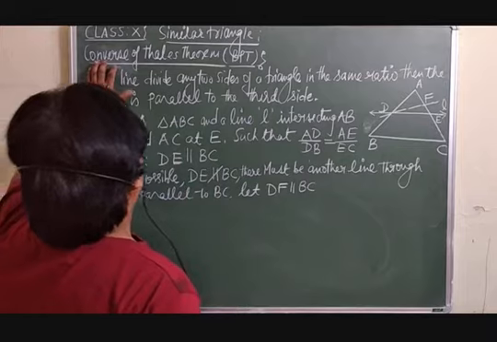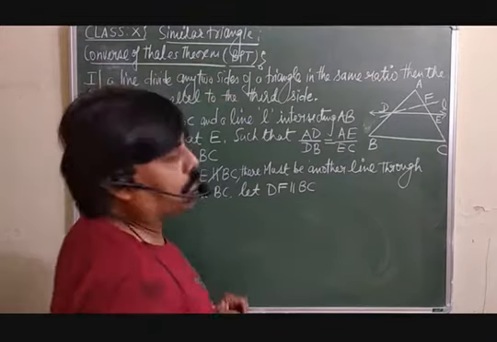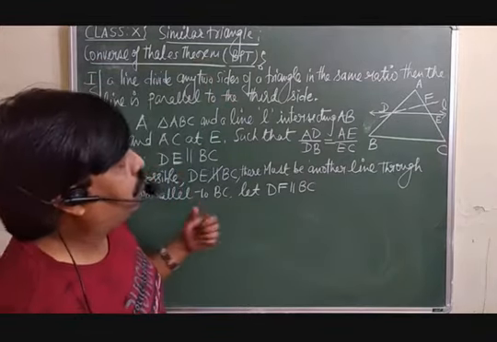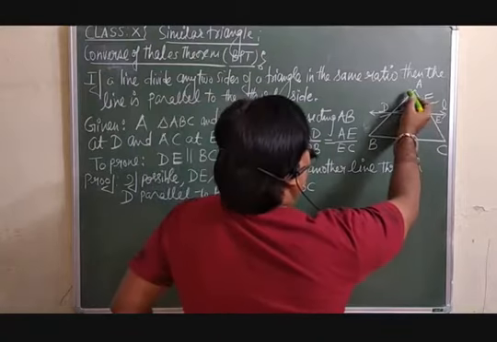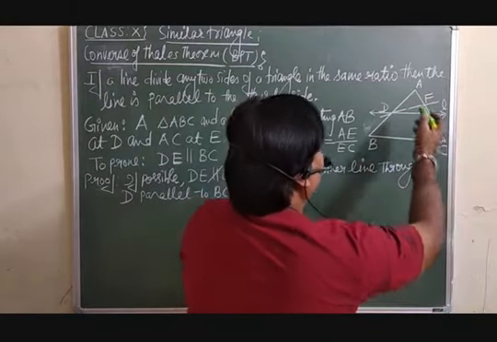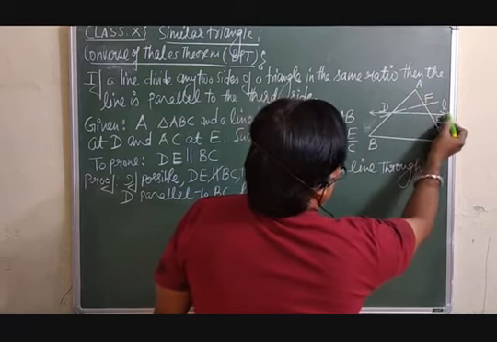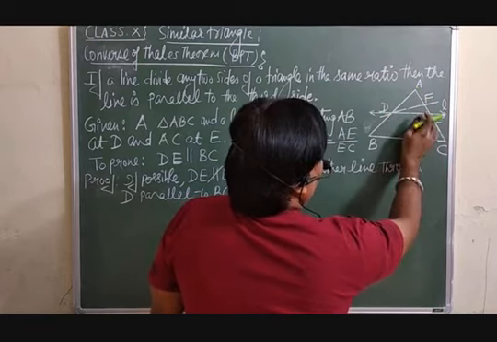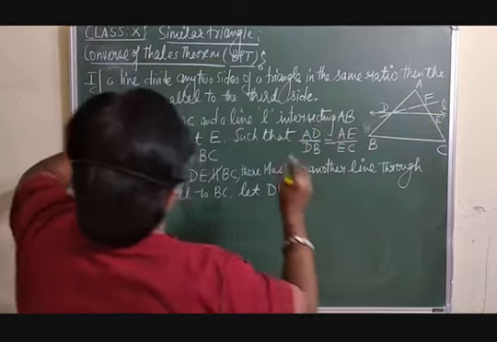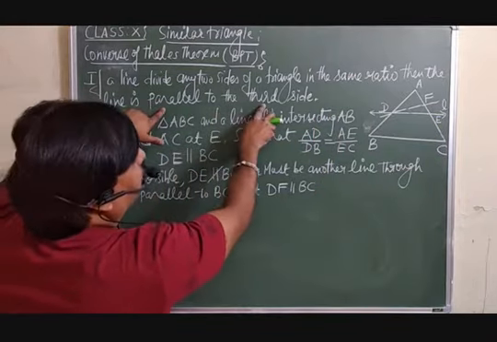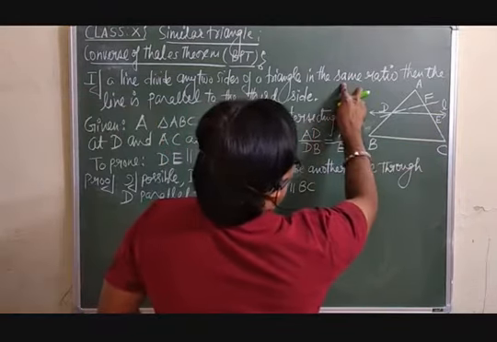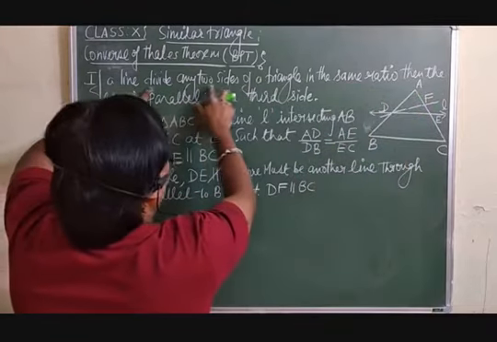Now the converse of the theorem, the converse of the BPT. What is the converse of the BPT? The converse of the BPT says that if ABC is a triangle and a line L divides any two sides in the same ratio, then the line is parallel to the third side.